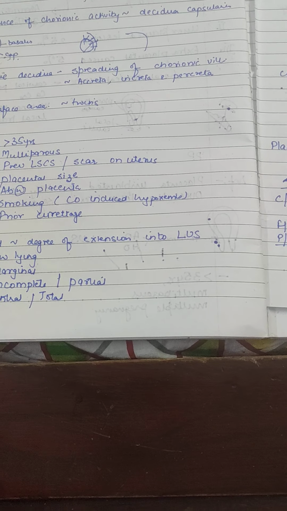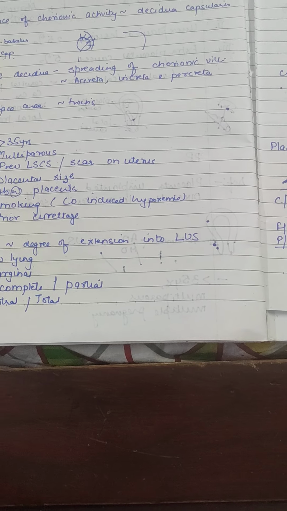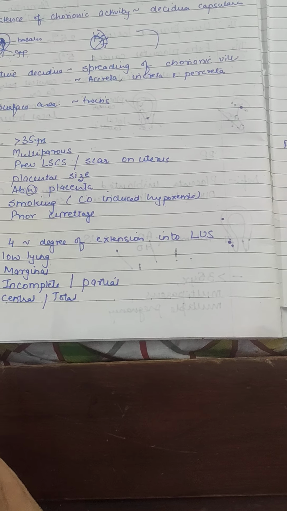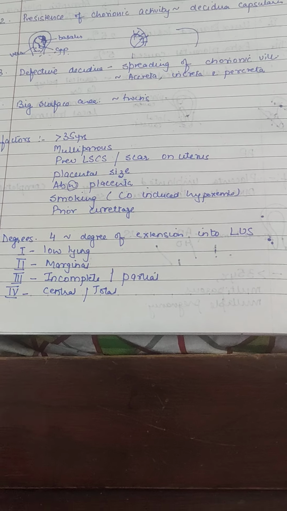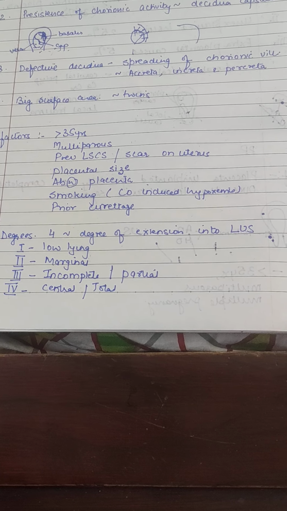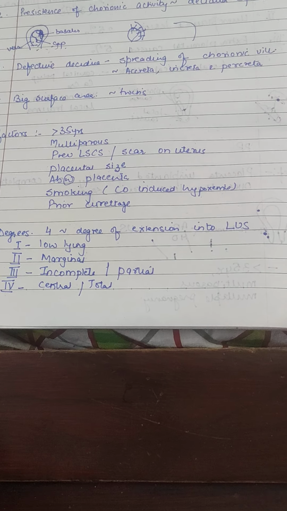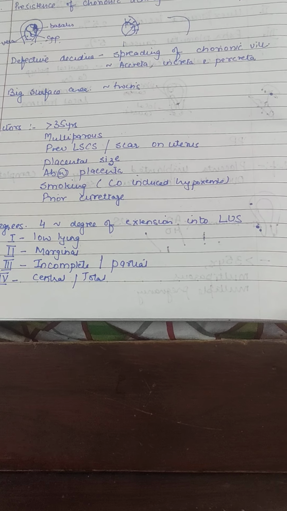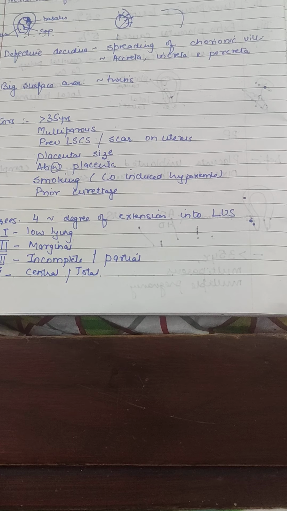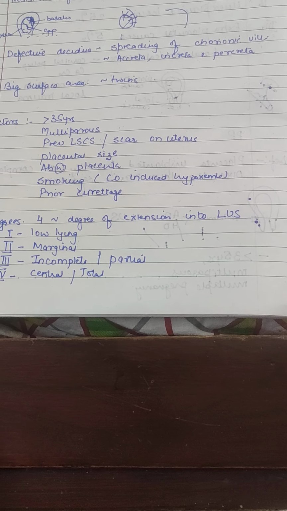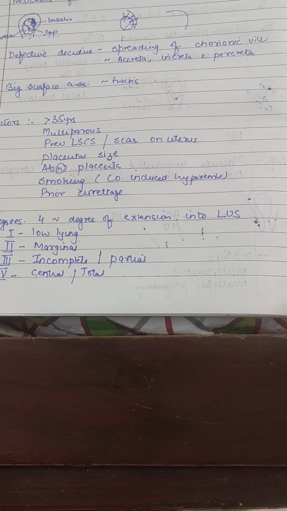It is just in the lower uterine segment. Ideally it should be in the upper part of the body, in the body of the uterus, but here it is lying low in the lower segment, away from the internal os. The second type is marginal. That is, the lower margin of the placenta is reaching the internal os. It is not covering it. It is just reaching the internal os.